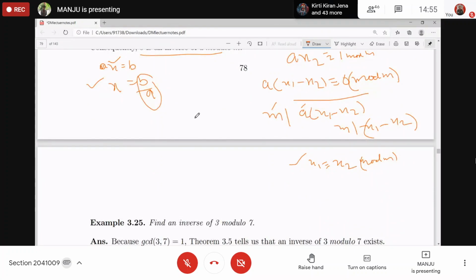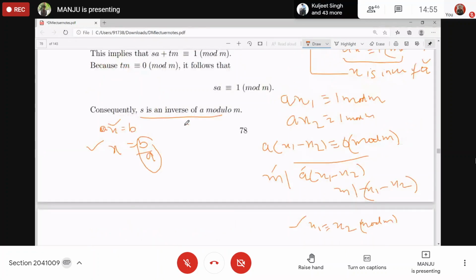Okay. Now, similarly, we have linear congruence. A linear congruence will be AX, just apply modulo M on both sides, so it gets converted into a congruence: AX is congruent to B modulo M. Clear? Now, one way is to solve this equation. This congruence means M divides AX minus B. Is that clear? M divides the difference of these two. So find that X, and that will be the solution.